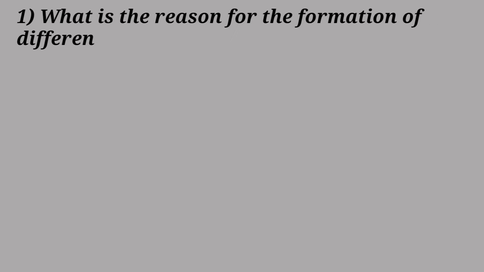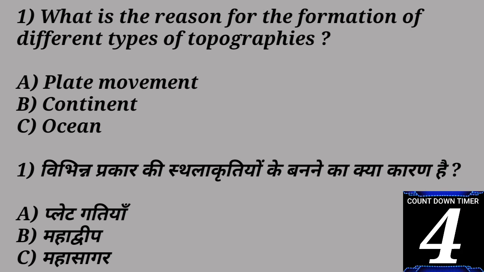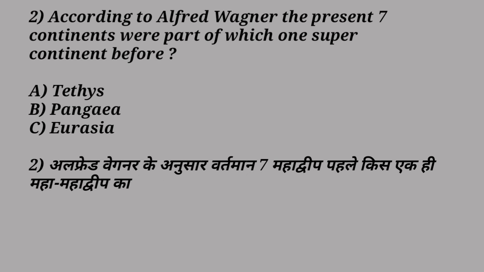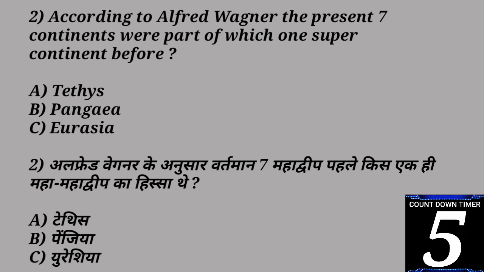So let's start, friends. First question of the test is, what is the reason for the formation of different types of topographies, plate movements, continents and oceans? Second question of the test is, according to Alfred Wegener, the 7 continents were part of which supercontinent before? Tethys, Pangaea, Eurasia?